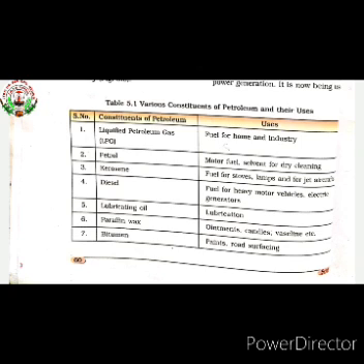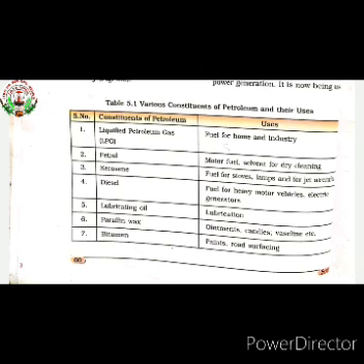The second constituent is petrol. Petrol is used as motor fuel and as a solvent for dyeing and cleaning. The third constituent is kerosene. Kerosene is used as fuel for stoves, in lamps also, and for jet aircraft.